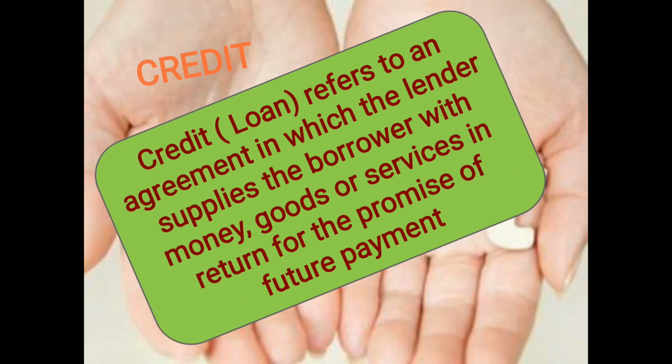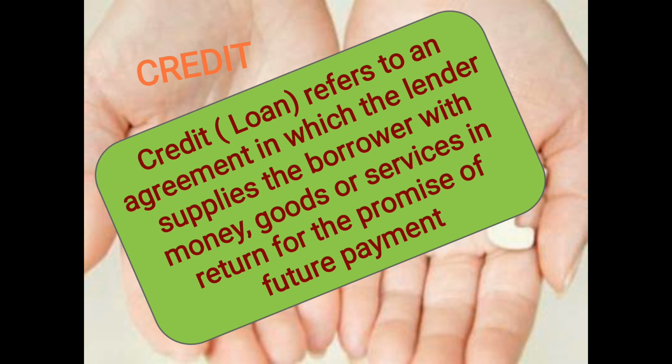What is credit? Credit is nothing but a loan. It refers to an agreement in which the lender supplies the borrower with money, goods or services in return for the promise of future payment. So when we borrow money from anybody, we have to give an agreement statement stating that we promise to repay the amount in the future.